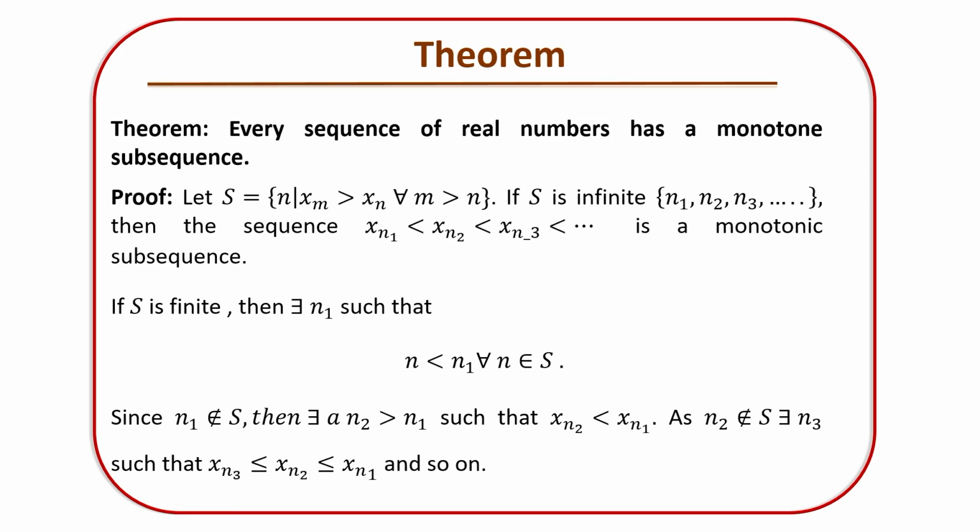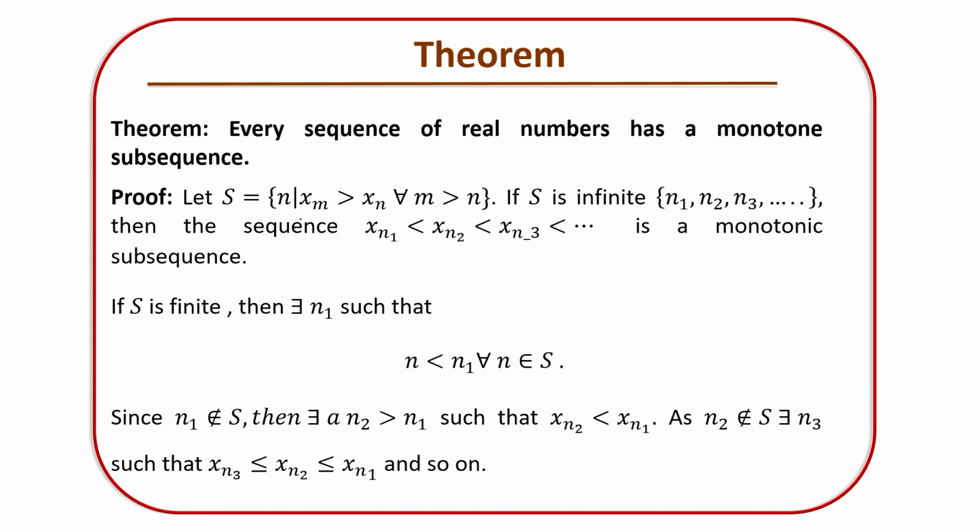It does not say that every subsequence is monotone. No. You may find that a subsequence of that sequence has monotonicity. So be aware: a monotone subsequence and every subsequence being monotone are two different things. The statement only says that if you have a real sequence, there must exist a monotone subsequence. So I am going to prove the same thing.